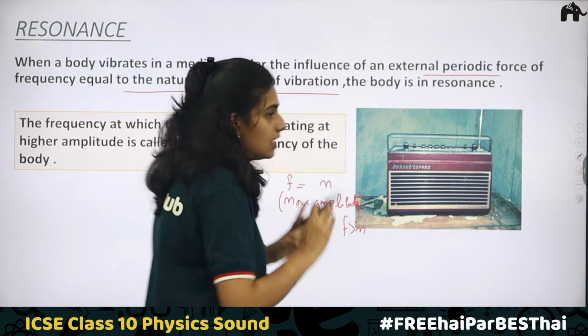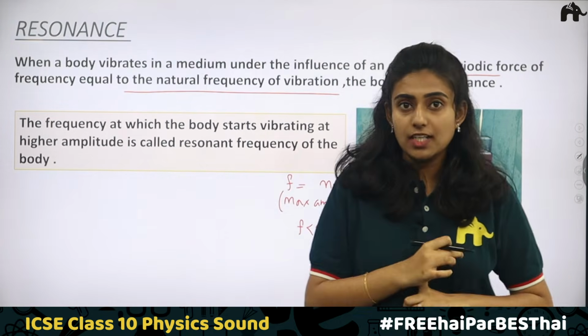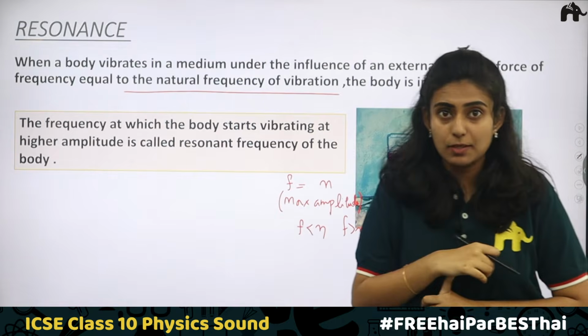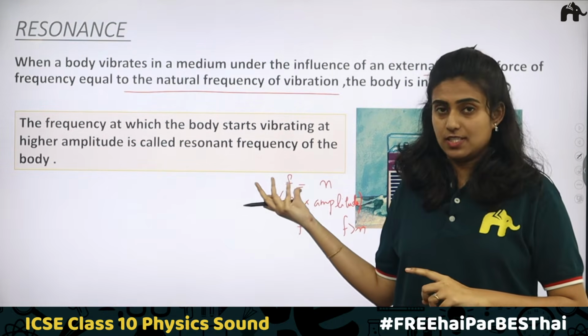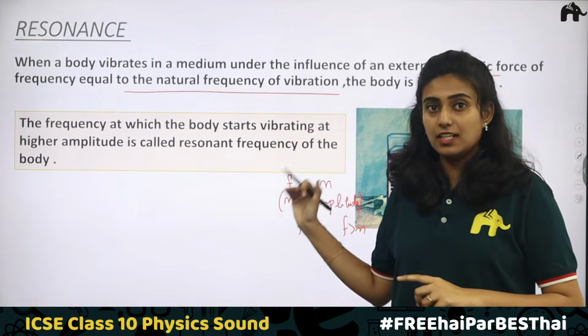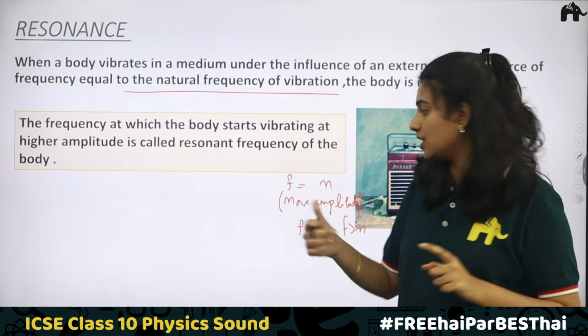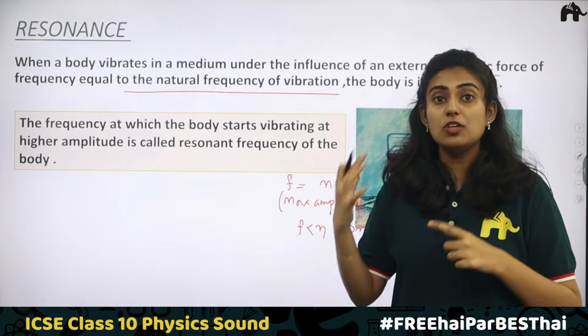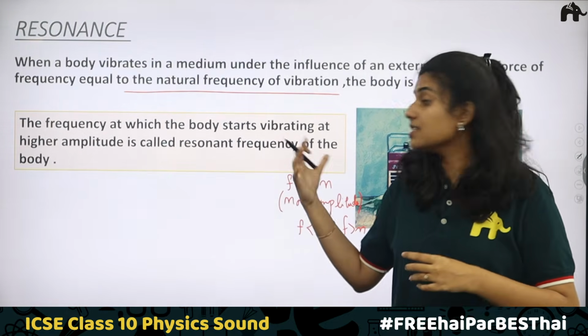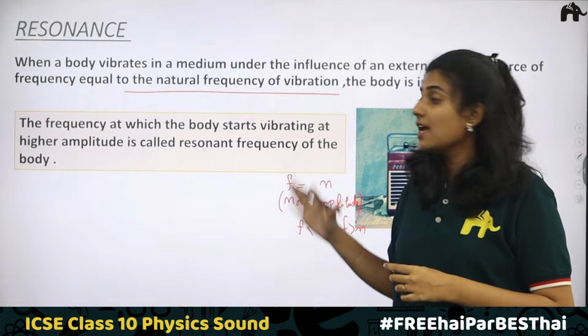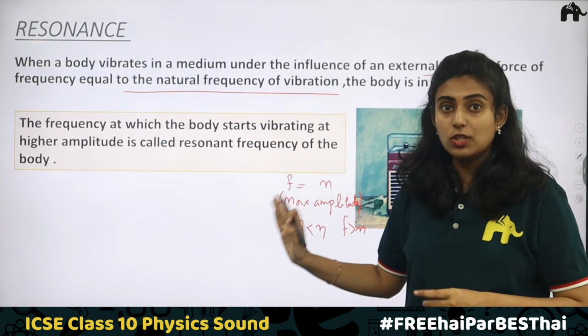For resonance to happen, the important condition is that the frequency of the forced vibrations should be equal to the natural frequency. If this is not happening, there will be only forced vibration. The amplitude is maximum only because the energy is increasing, due to the force, when this frequency becomes equal to the natural frequency.